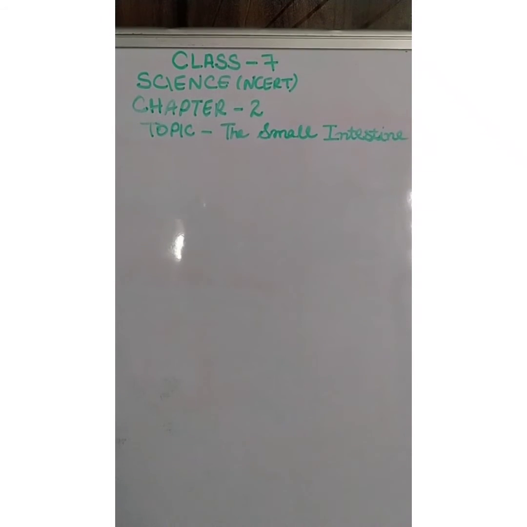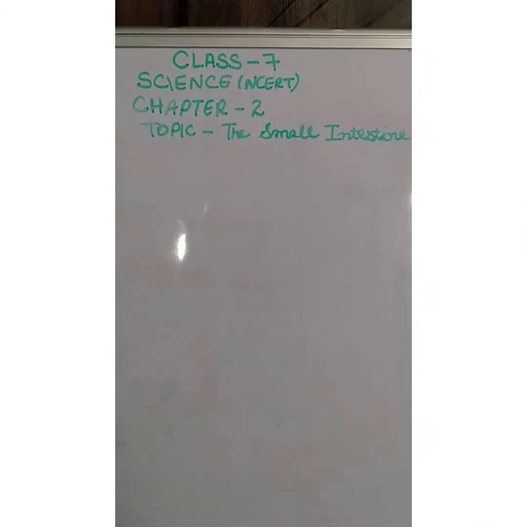Okay, so now we will do our next topic, that is the small intestine. The small intestine is highly coiled and is about 7.5 meters long. So the small intestine is highly coiled. Coiled means it's round in shape and it is about 7.5 meters long. Okay, then it receives secretions from the liver and the pancreas. Besides, its walls also secrete juices. So the small intestine receives secretions from the liver and pancreas, and its walls also secrete some juices.